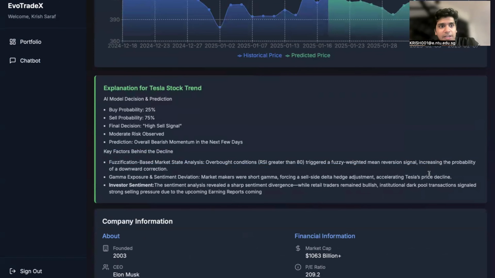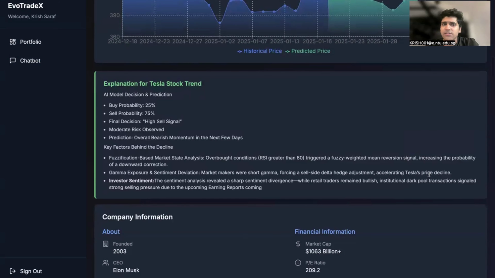It gives a probability indication that the buy is 25% while sell probability is 75%. It is explaining all these terms such as certain market conditions have triggered a fuzzified mean reversion signal and there's sentiment deviation, and so on. I truly do not understand all of these things, but I think it definitely seems important. My friend told me they analyze over thousands of news articles, take hundreds of stock information and combine all of that with some transformer model before using reinforcement learning to come up with the output.